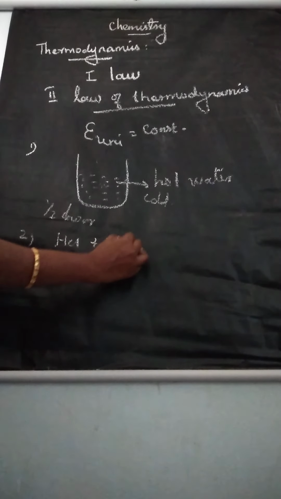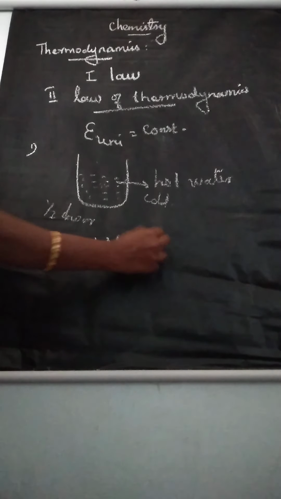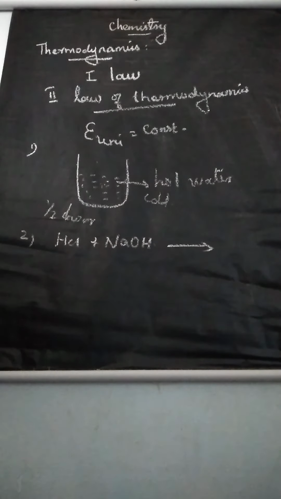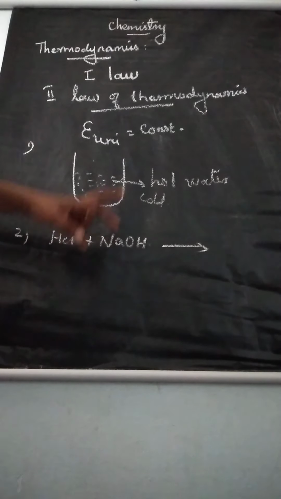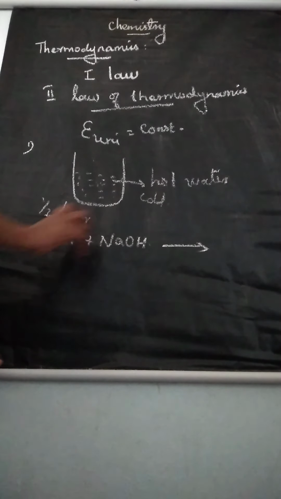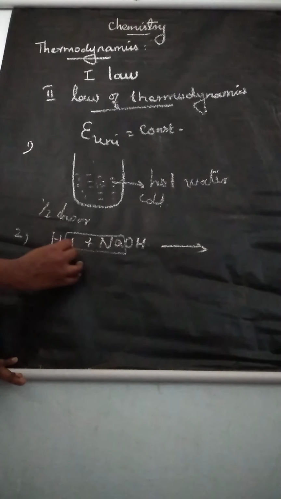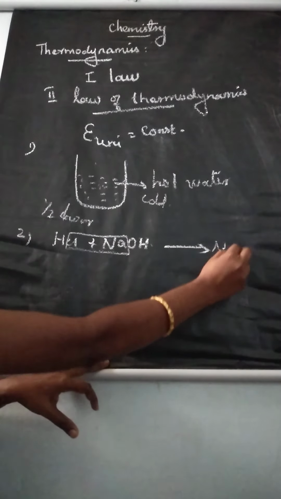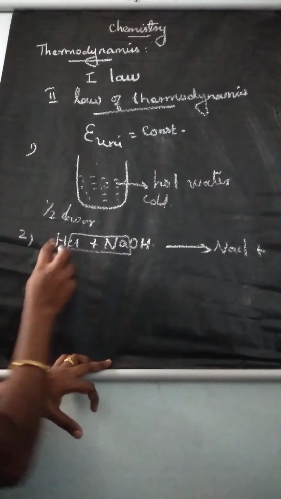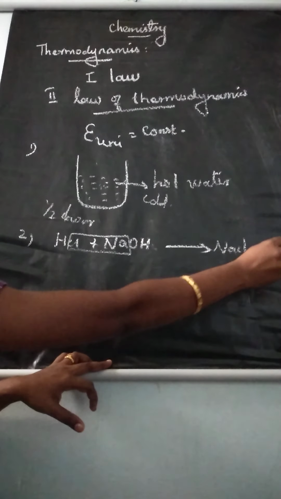Then a second example: you take hydrochloric acid and sodium hydroxide. These two mix to form the product sodium chloride, NaCl, and hydrogen and OH together give H2O.